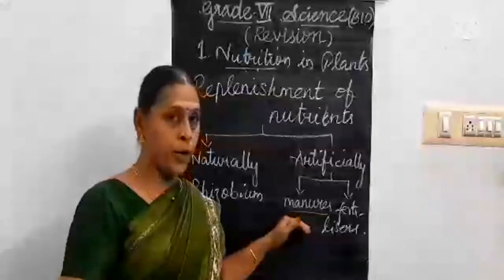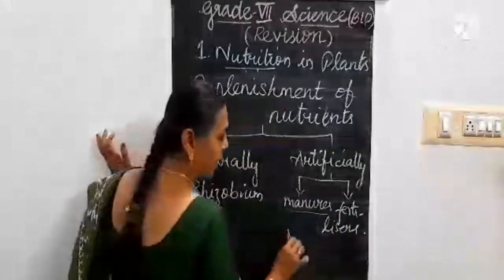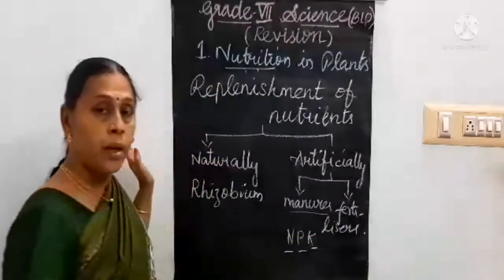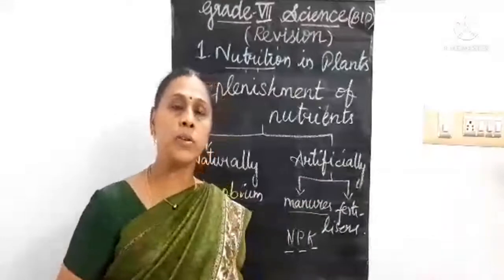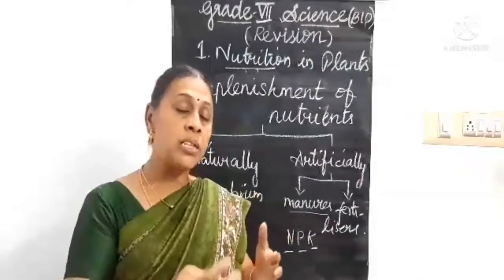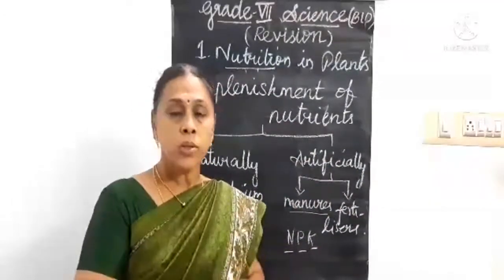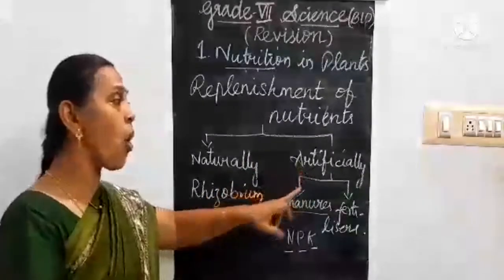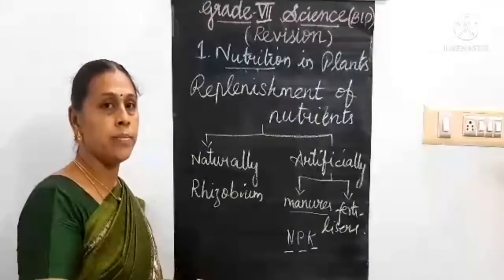So that is the manure, and fertilizers in the form of chemicals, nitrogen, NPK fertilizers, that is nitrogen, phosphorus and potassium. Those minerals we are artificially supplying for the plants for their growth. So the plants regain, or the soil regains the nutrients and helps the plants for their growth. So in this way, both ways, naturally and also artificially, the plants regain their nutrients.